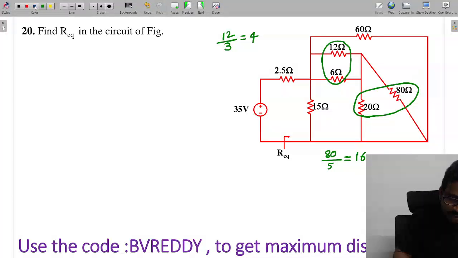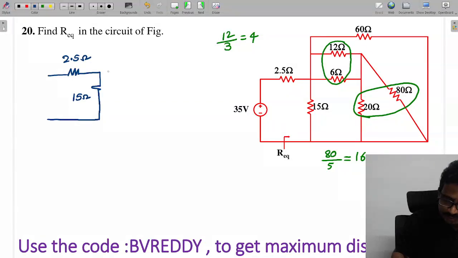If you redraw this part of the circuit: here this is 2.5 ohms and this is 15 ohms.